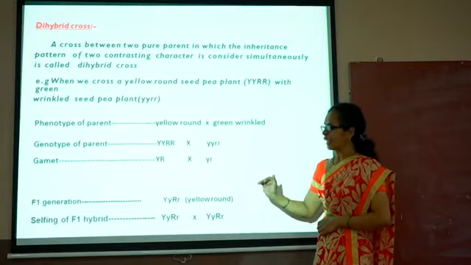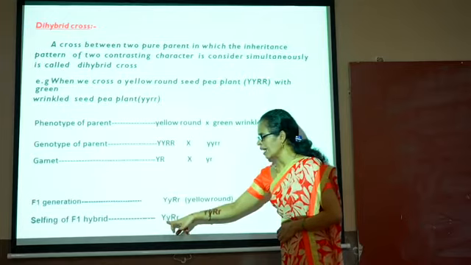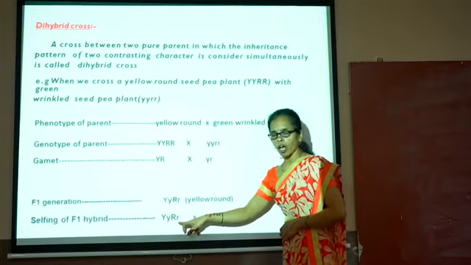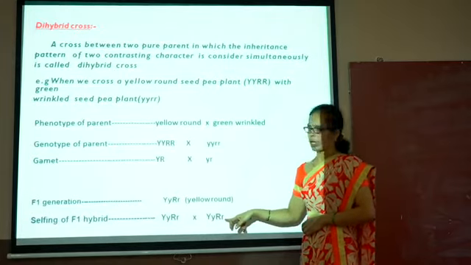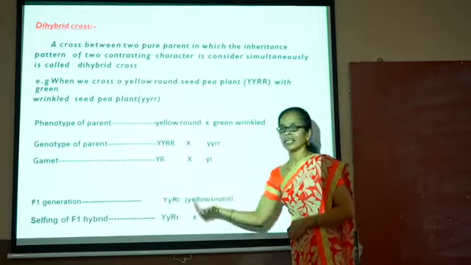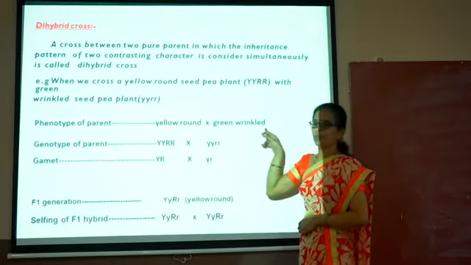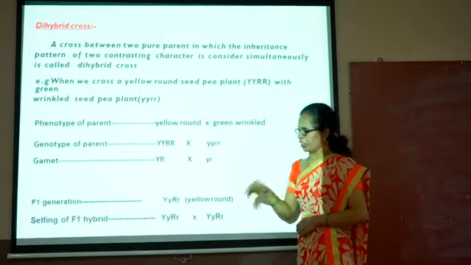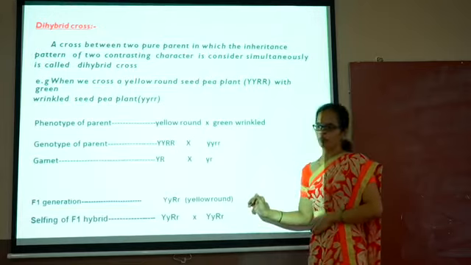Then after that we carry out selfing of the F1 hybrid, that is, capital Y, small y, capital R, small r is crossed with capital Y, small y, capital R, small r. This is called selfing. In selfing there is self-pollination. Crossing means we carry out cross-pollination, but here selfing is carried out to obtain the F2 generation.